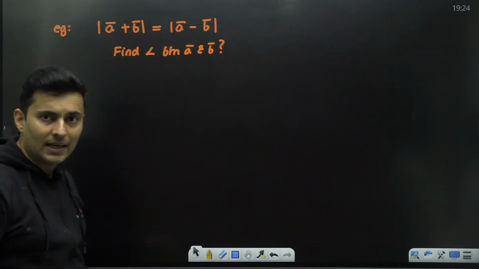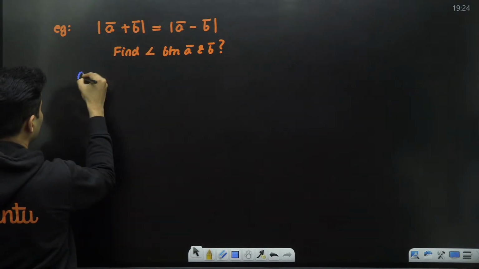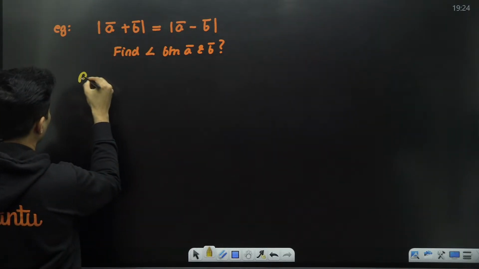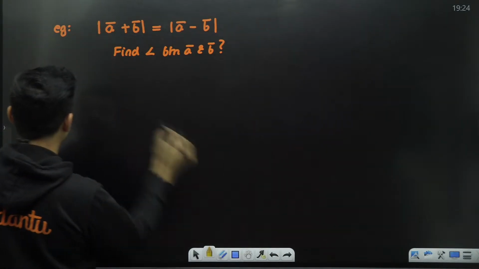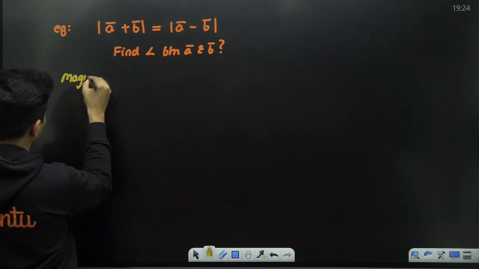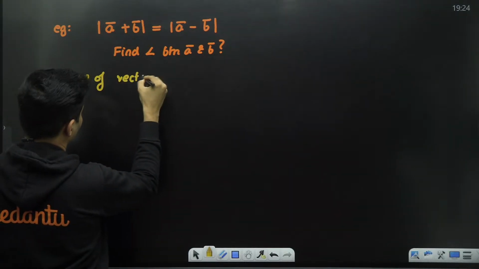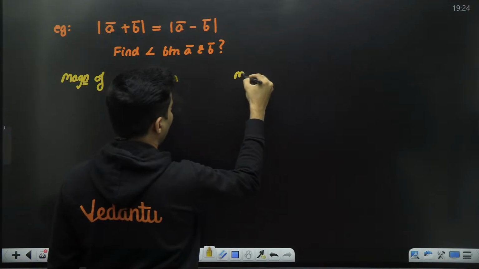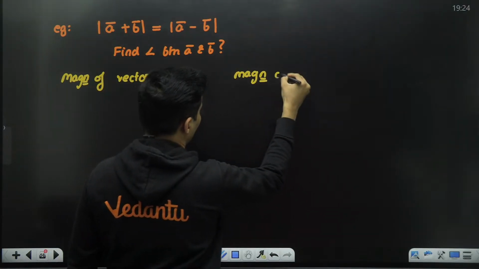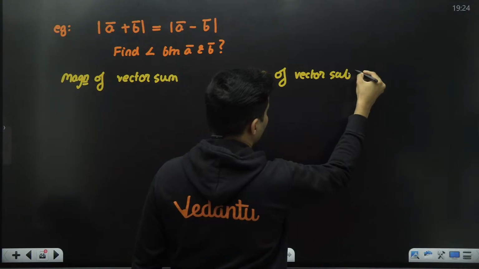See, try to understand the question. This means the magnitude of a vector plus b vector, the magnitude of the resultant of the vector sum, and this is the magnitude of the vector subtraction.